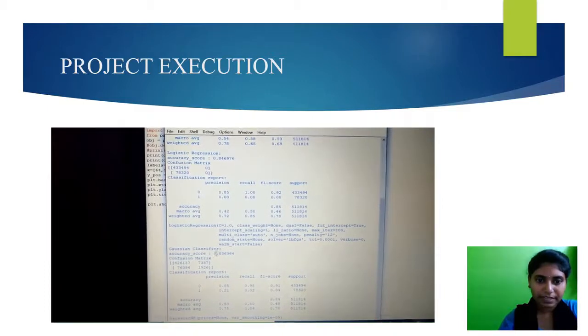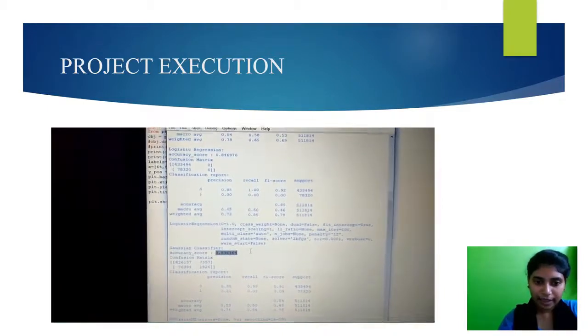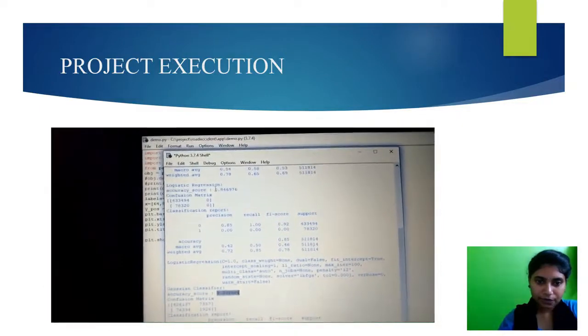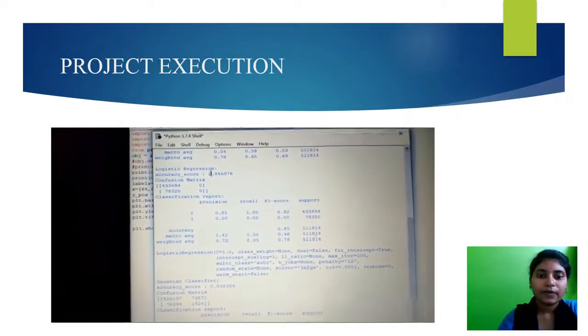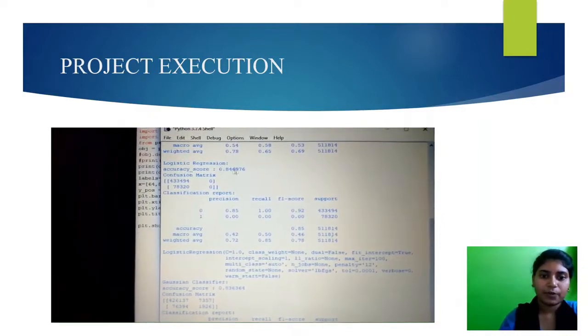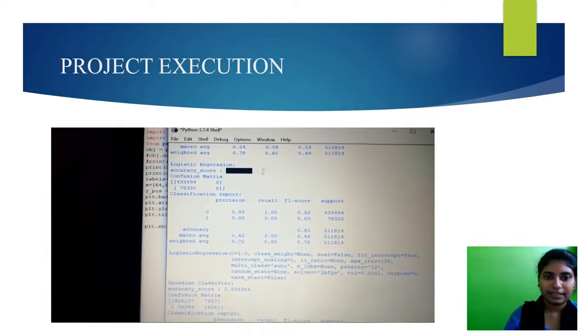And for the Gaussian classifier, I get the accuracy as 0.836364, and finally we get the highest accuracy for logistic regression. It is 0.84, that is 84%.